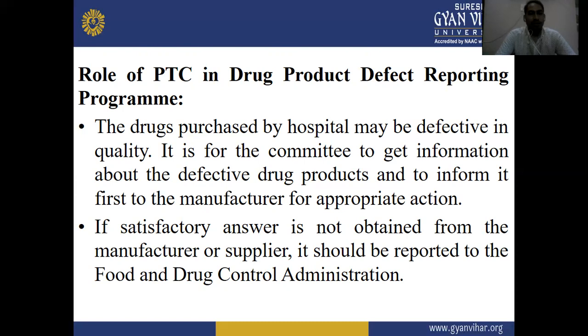If a satisfactory answer is not obtained from the manufacturer or supplier, it should be reported to the Food and Drug Control Administration.